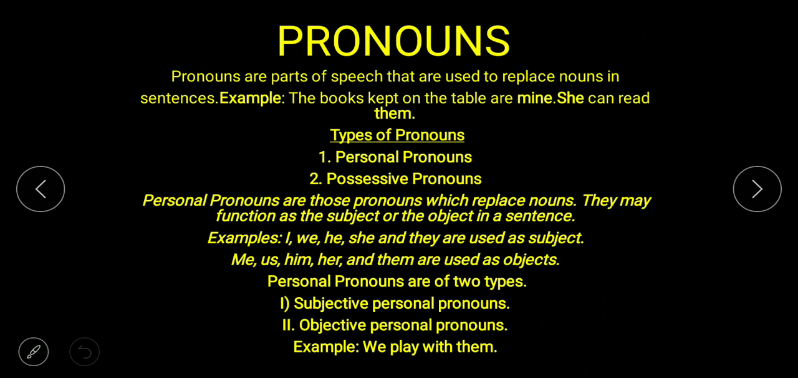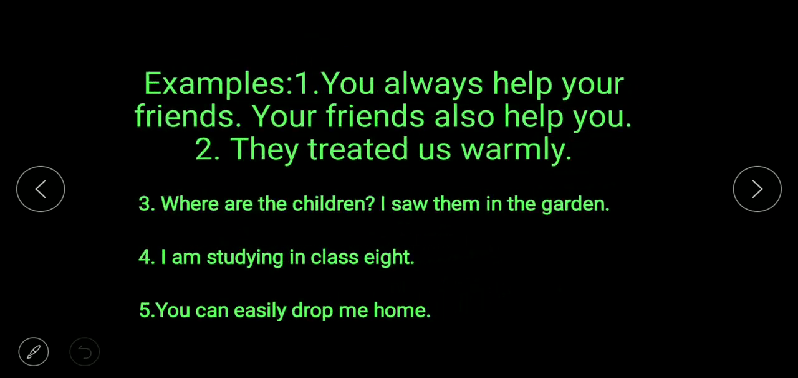Now personal pronouns are of two types, subjective personal pronouns and objective personal pronouns. See here: we play with them. Here we is the subject, so it is a subjective personal pronoun, and them is the object, so it is an objective personal pronoun. You always help your friends. Your friends also help you. Here you is the subject, and your friends always help you, here you is the object.